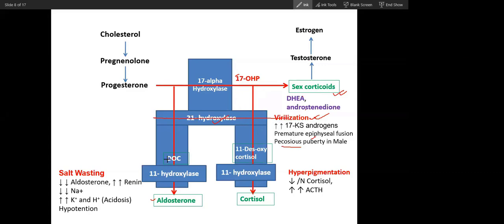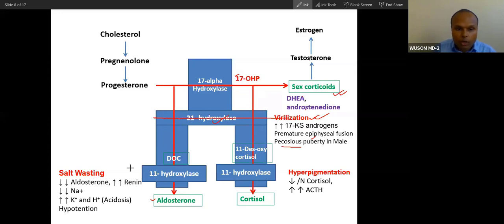Now, if these are not synthesized, what will happen? Second is salt wasting. No aldosterone means salt wasting, and because of this there will be wasting of sodium. So sodium will be low, and you know potassium and proton are opposite of sodium. So potassium and proton are very high.